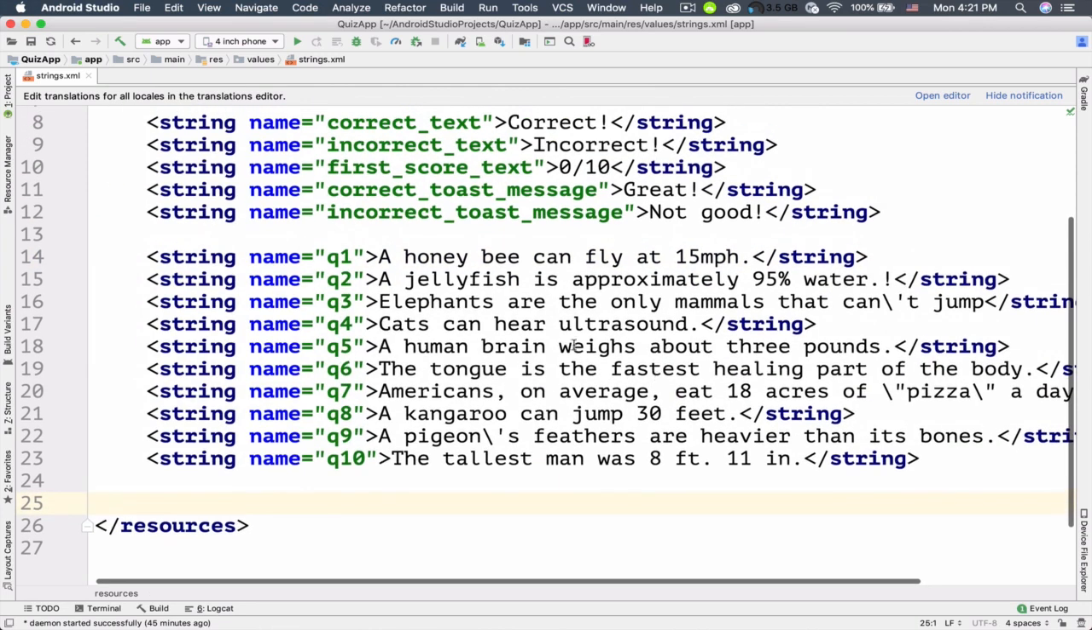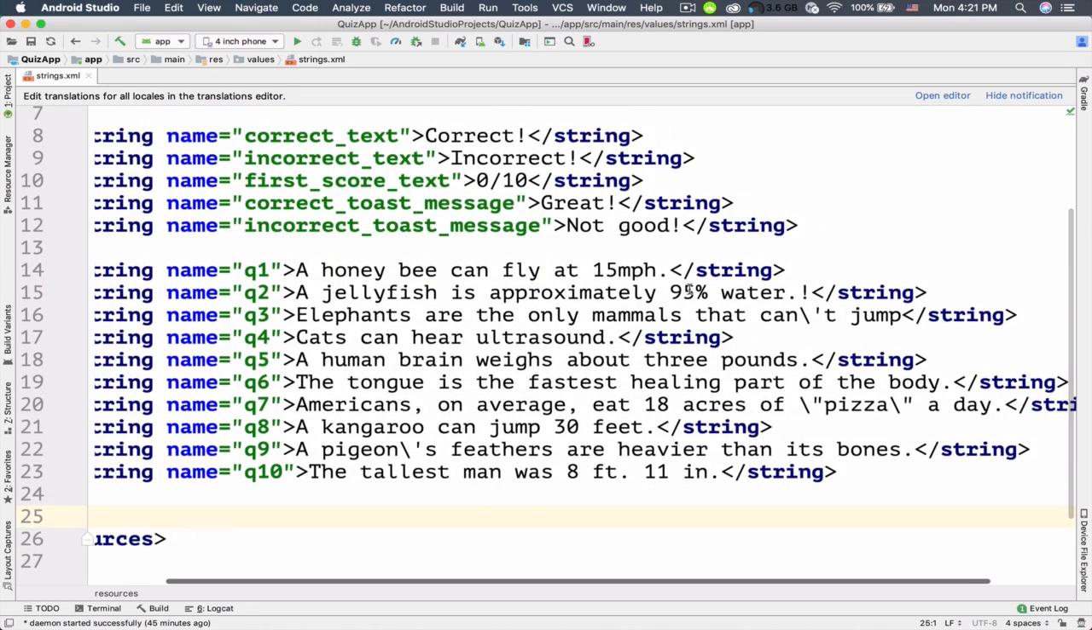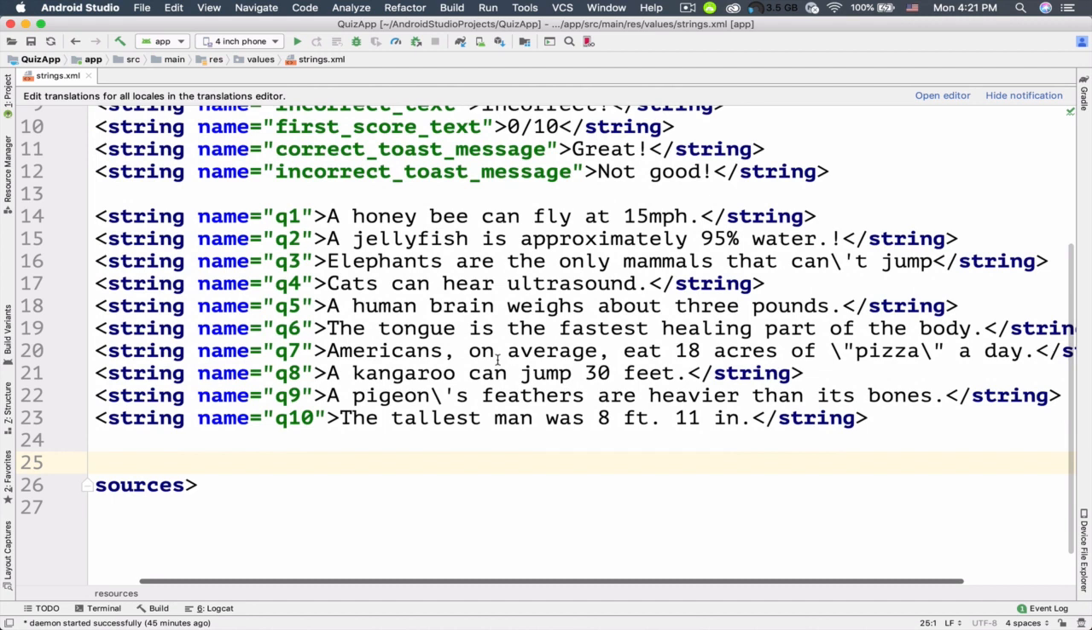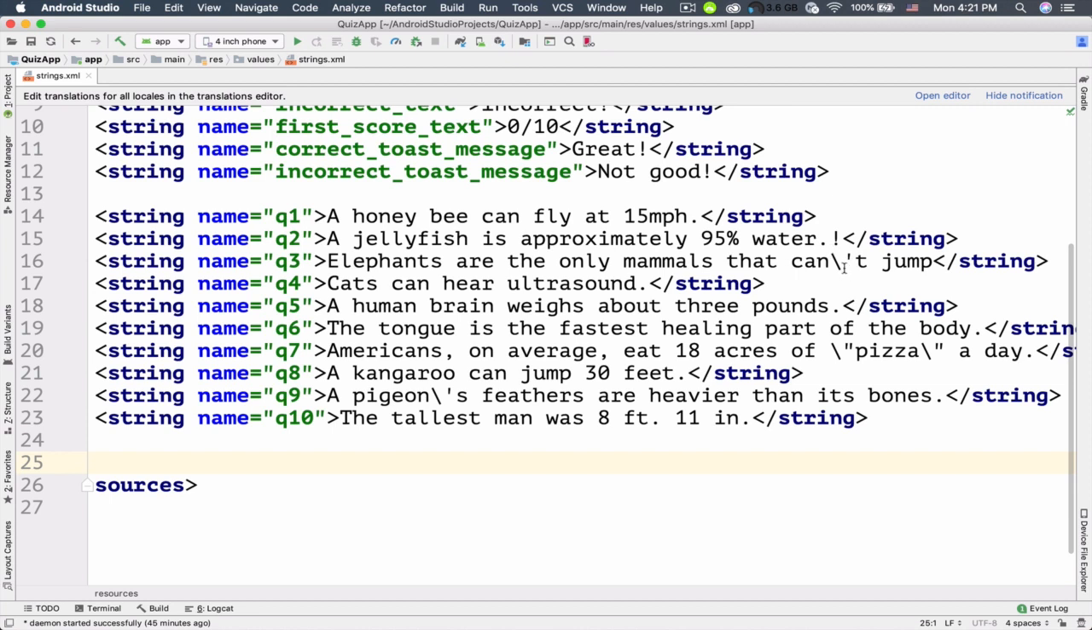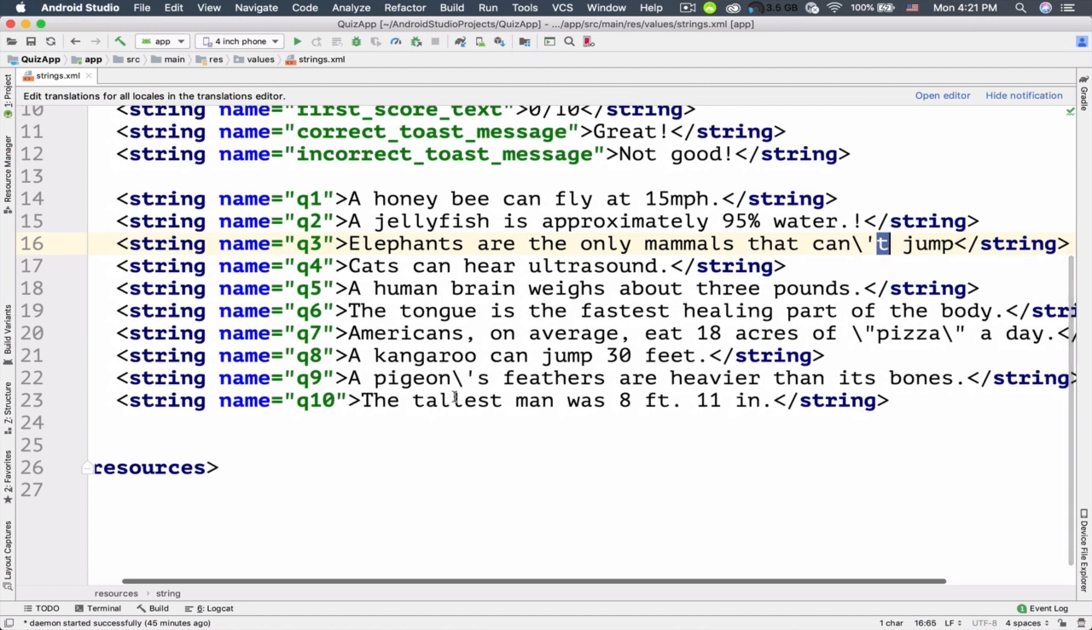So here it is, the questions that I used. And here you can see that the format is different. For example, if you want to use an apostrophe, you must use a backward slash before the apostrophe and then use the letter after the apostrophe, okay? So whenever you want to use an apostrophe, you must put the backward slash before the apostrophe.